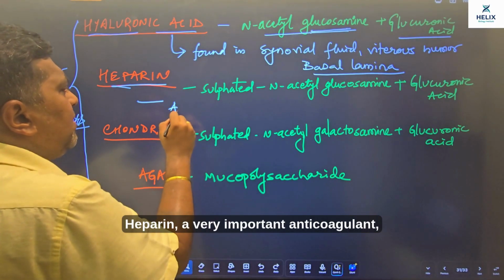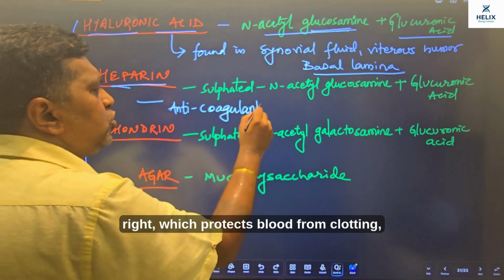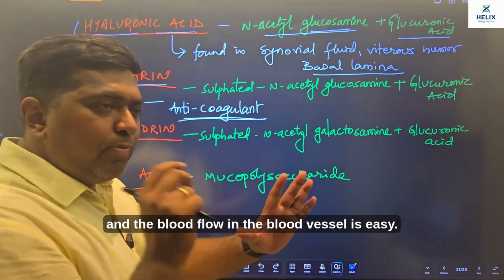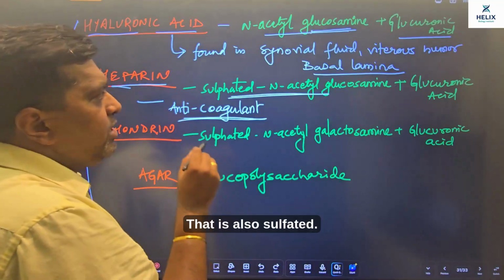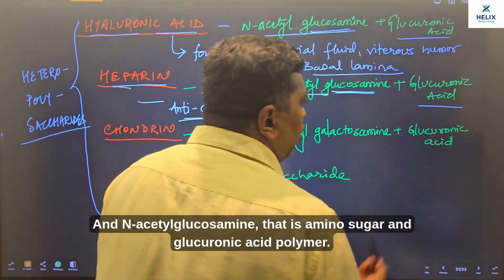Heparin, a very important anticoagulant, right? जो हमारा ब्लड को क्लॉट होने से बचाता है, रोकता है और ब्लड फ्लो ब्लड वेसल में इजीली चलता है. That is also a polymer of sulfated N-acetyl-glucosamine, that is an amino sugar, and glucuronic acid.